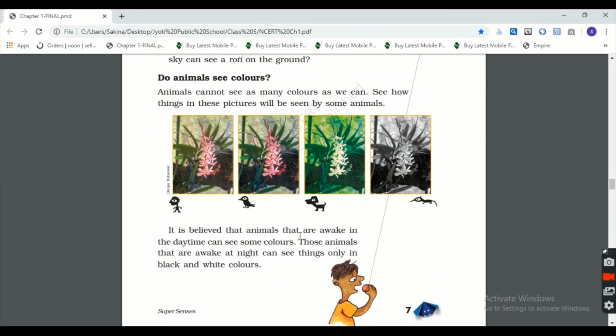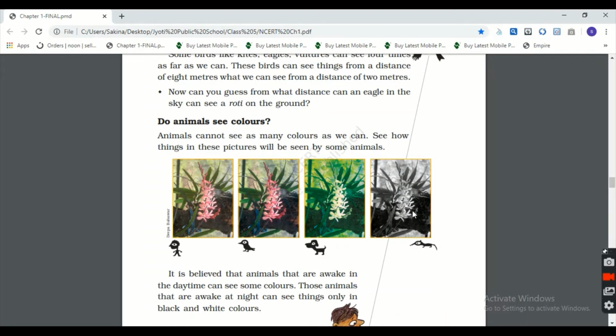It is believed that animals that are awake in the daytime can see some colors. Animals that are awake in the daytime can see more colors. Those animals that are awake at night, which animals are awake at night? Owl, bat, right? These animals can see things only in black and white. You can see the same picture here also. They are not able to see different colors. They are able to see only black and white colors.